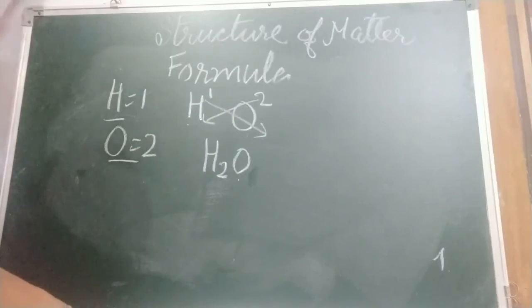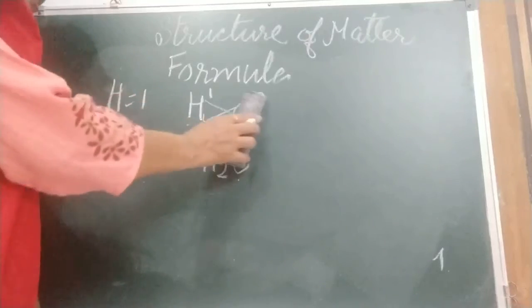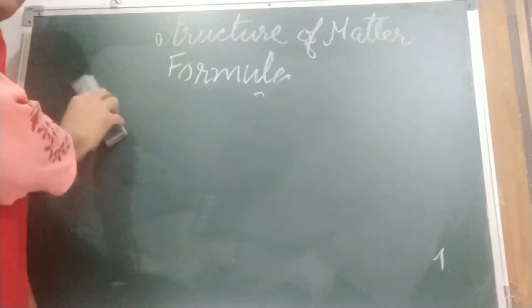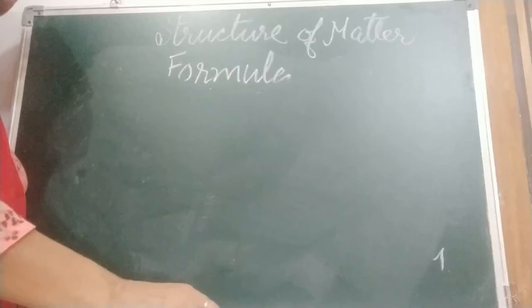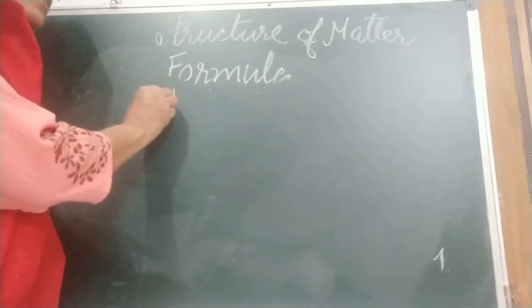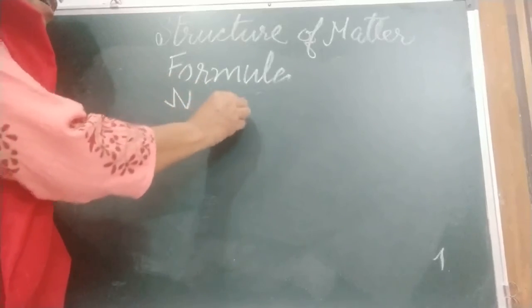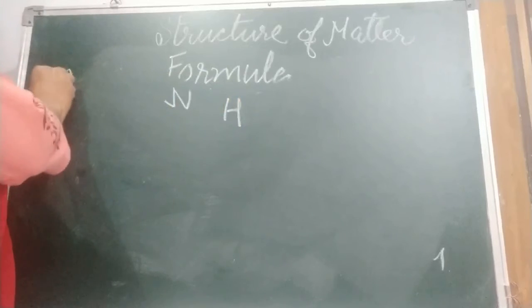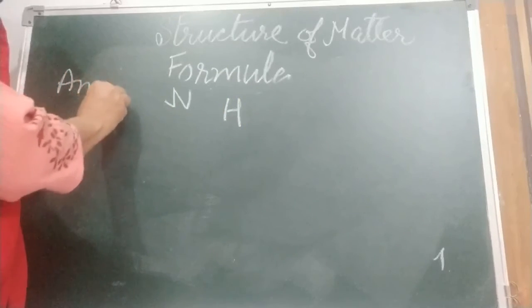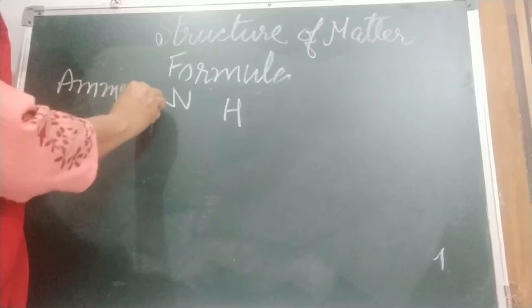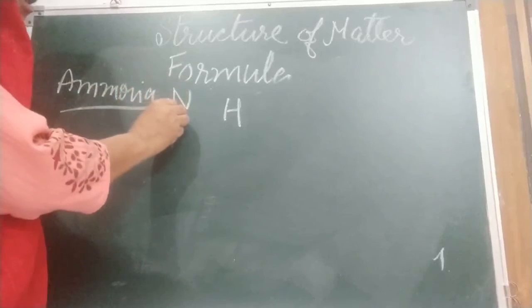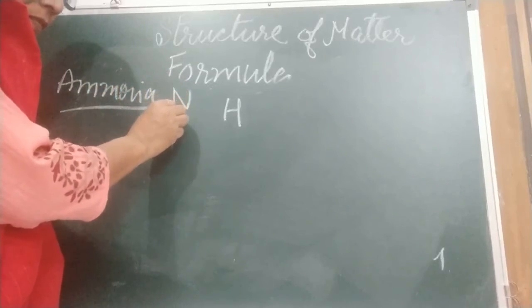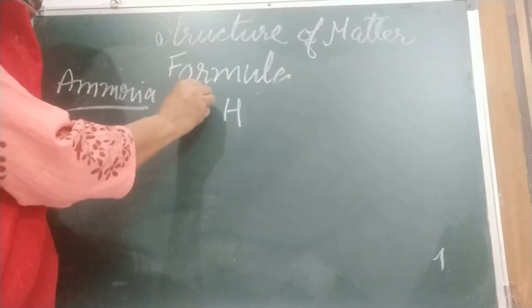Now one more formula I am going to tell you, ammonia, children. In ammonia, first we are going to write down the names of the elements ammonia is made of. Ammonia. Nitrogen valency is 3.